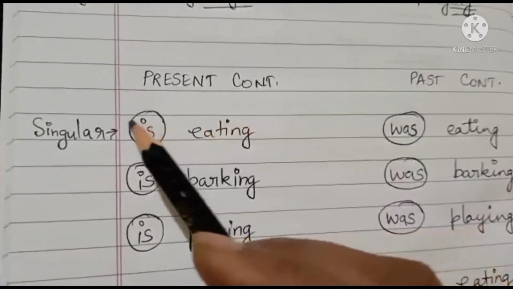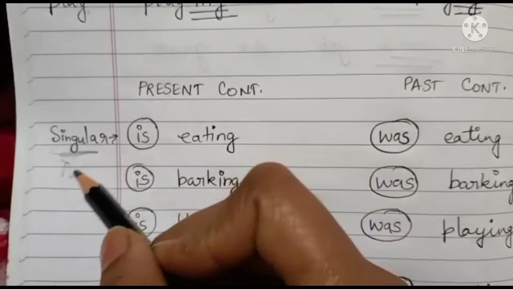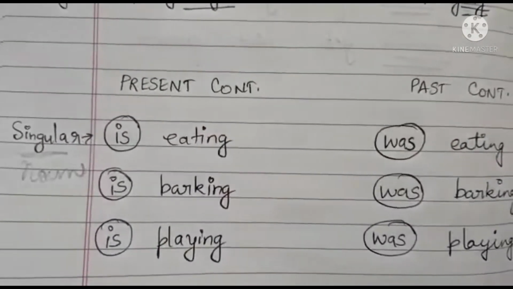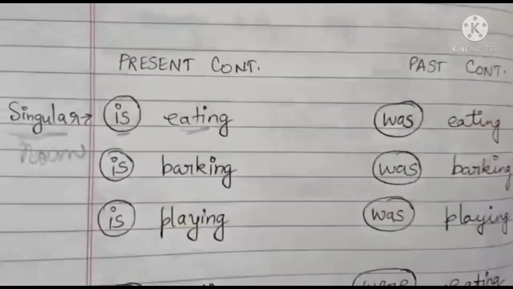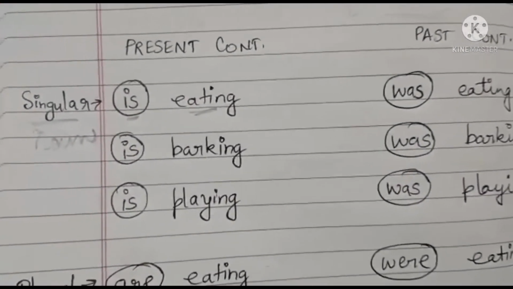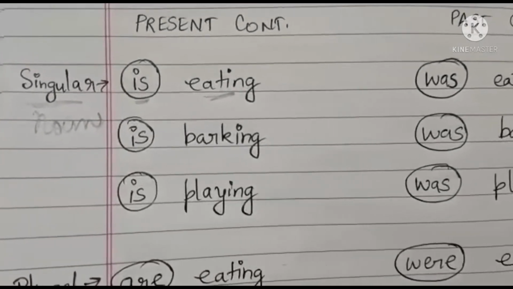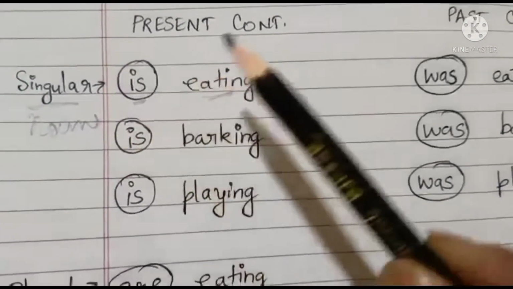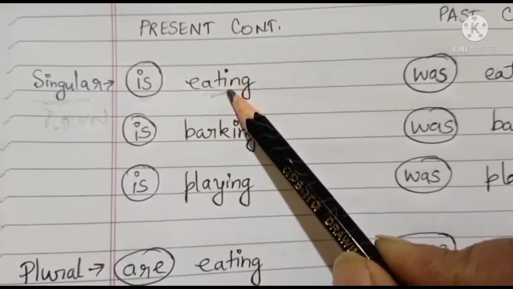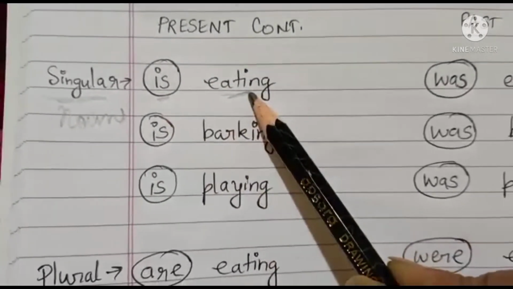Now when we are talking about singular nouns, then you are going to write along with the verb a helping verb, is. You all know, no? Children, I told you: is, am, are, was, were, has, have, had. These we call helping verbs. This is the main verb and this is the helping verb. So children, in present and past continuous, along with the main verb, you also have to write a helping verb. You have to write both, helping and main verb together.